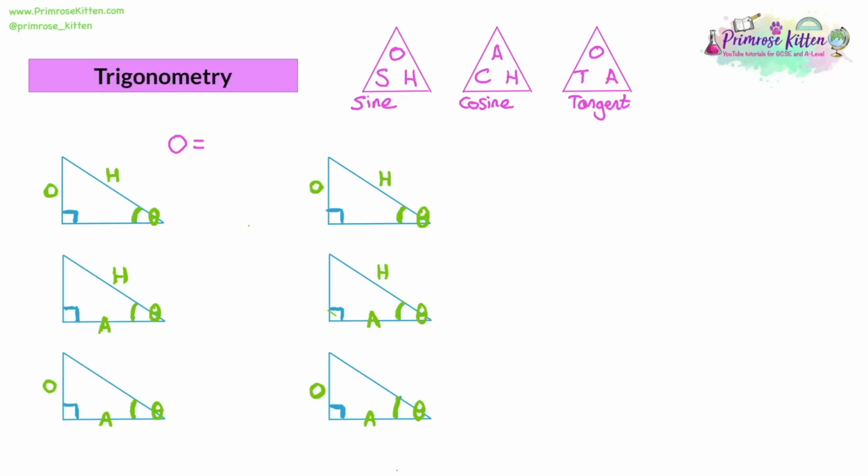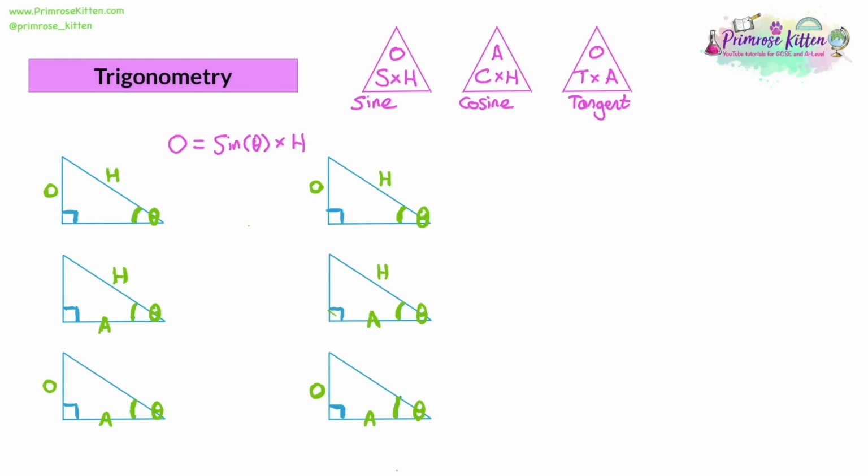Well, we'll look at the form of the triangle. We cover O up with our finger and we'll look at what's left. If you cover O up with your finger, you'll see S and H next to each other. Now, if you've got 2 things next to each other in the form of a triangle, that means you are multiplying them together. You cover up O and you've got S times H. That means the opposite will be sine theta multiplied by the hypotenuse.